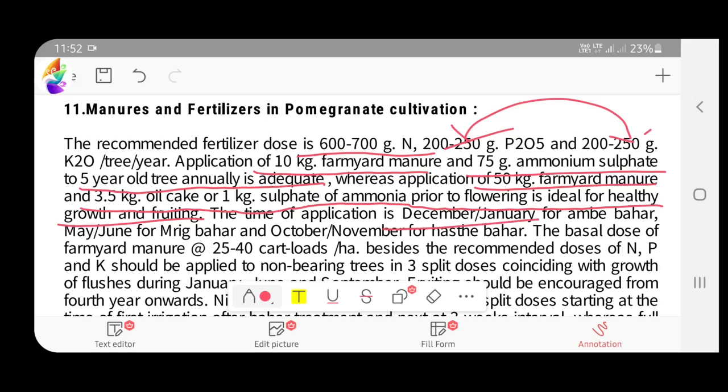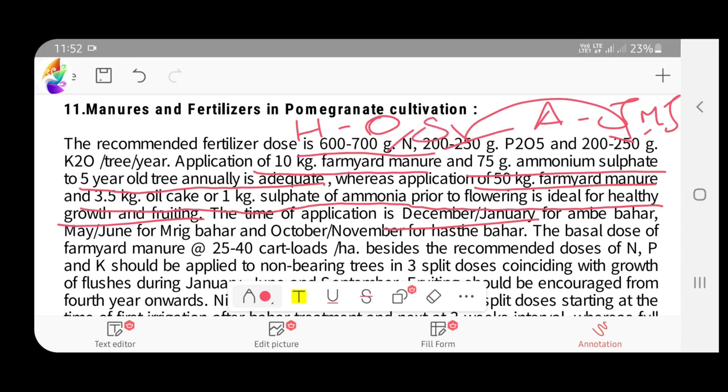And for Mrig, usually the flowering is at June. Then you have to keep in mind Ambe, it is in January, and then Mrig, it is in June, and in Hasta, it is in October, usually October, September we can take.